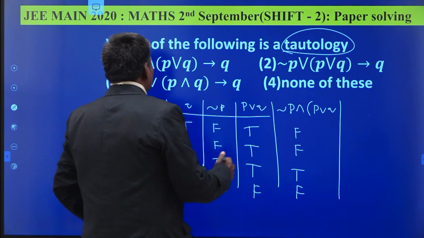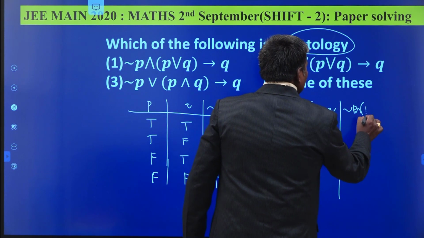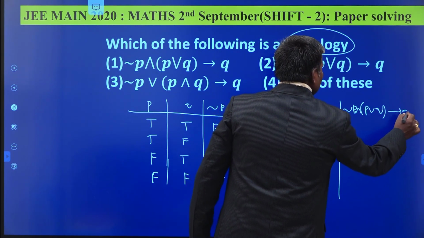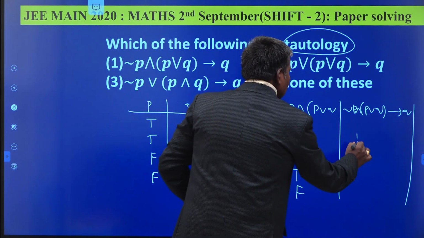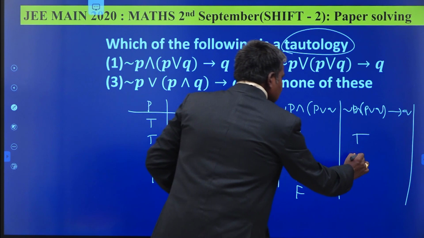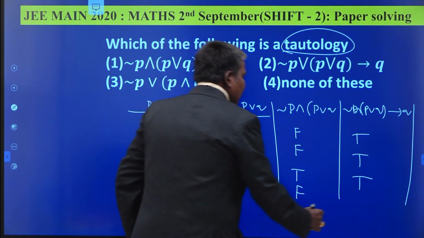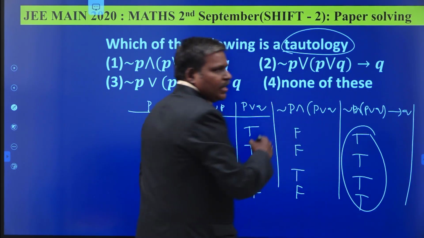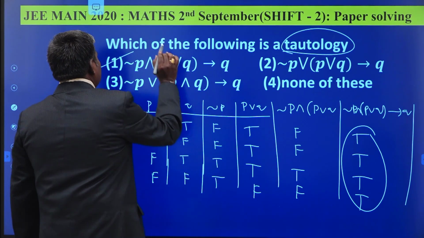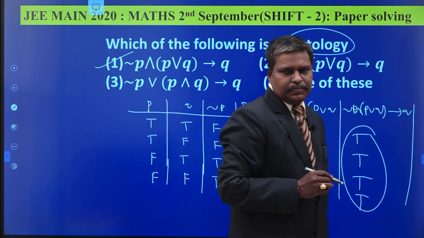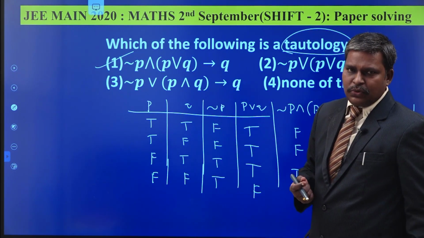You have to imply Q. Negation of P and P or Q implies Q. What happened? False implies truth is always truth. False implies false is always truth. Truth implies truth, truth. False implies false, truth. So we obtain that all four outputs are true. So this is a tautology. So by verification itself, the first option is the correct option. We may use the properties itself. We can do this one as a tautology.